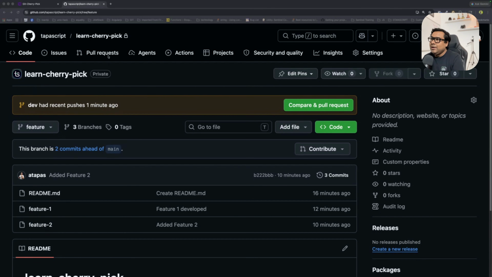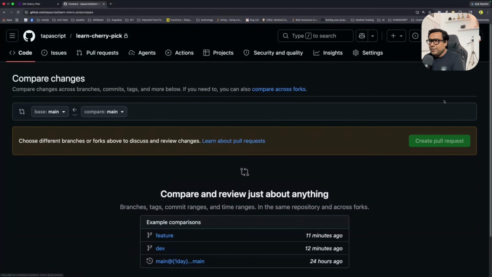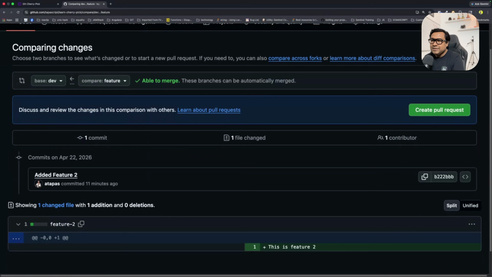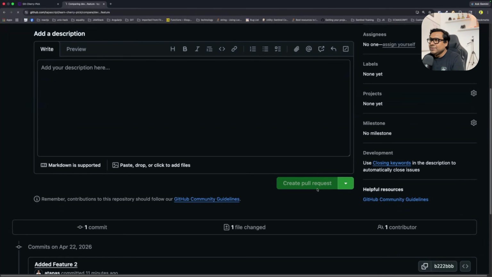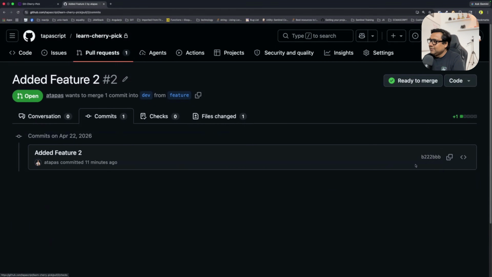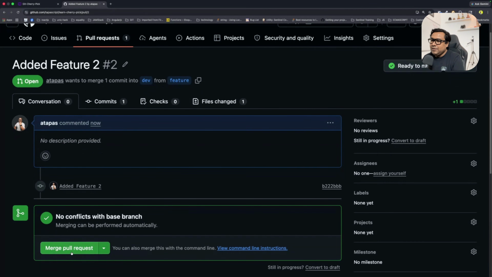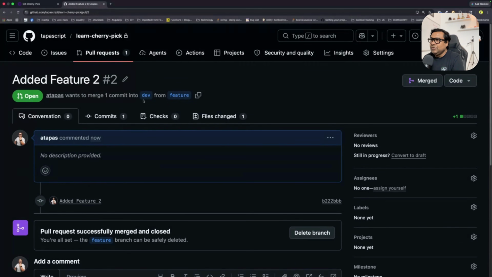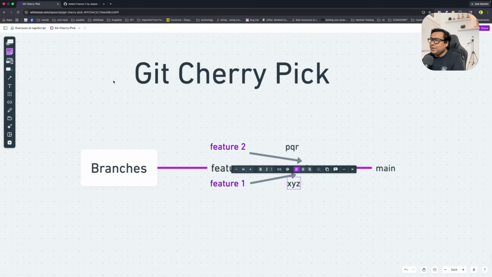Now the same way, I'll go to pull request, create a new pull request. Again from my feature branch to my dev branch, I have just added feature2, which is clearly showing. I'll create a pull request. In the file changes, I can see feature2 got added. In the commits, I have the commit number again over here. So this particular PR also I can merge, and the changes will go from feature to dev.